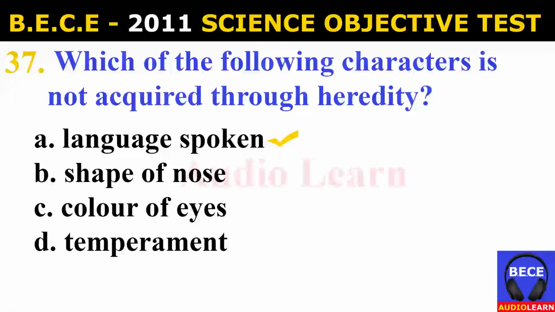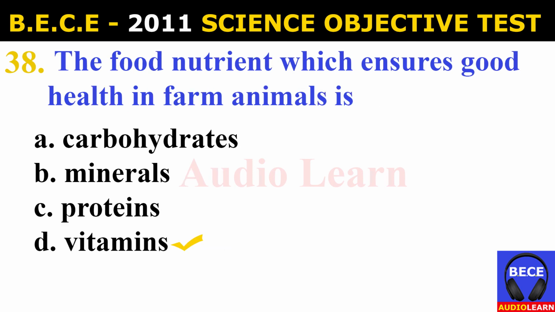Number 37. Which of the following characters is not acquired through heredity? A. Language spoken. B. Shape of nose. C. Color of eyes. D. Temperament. And the answer is A. Language spoken. Which of the following characters is not acquired through heredity? Language spoken.